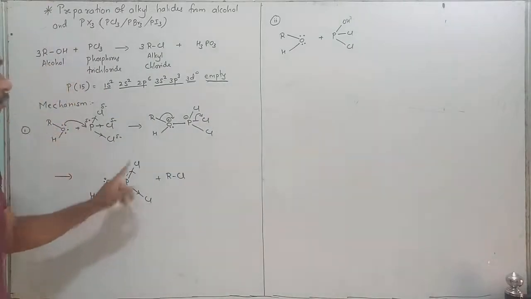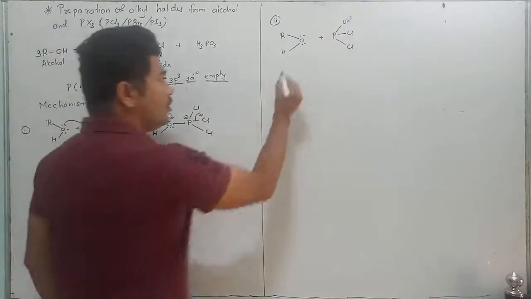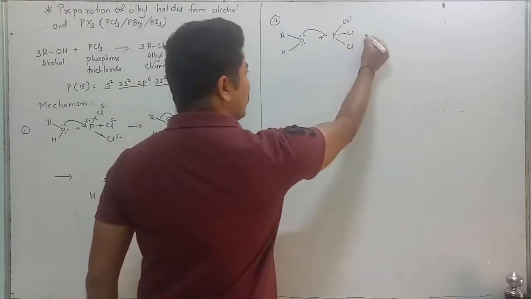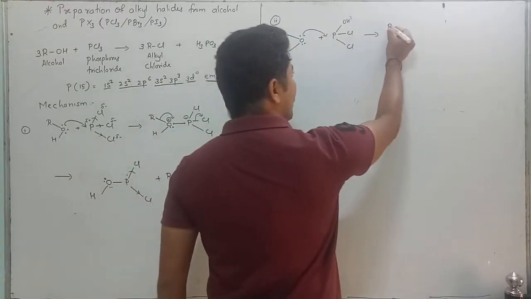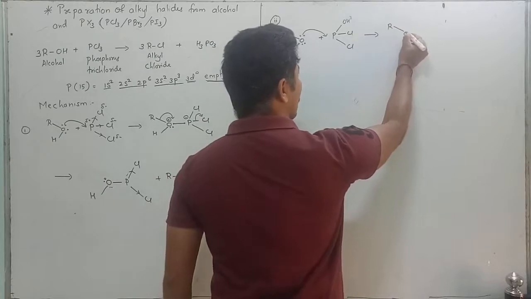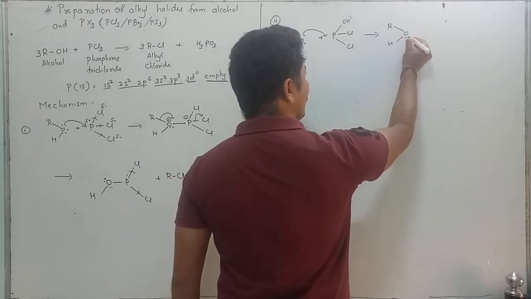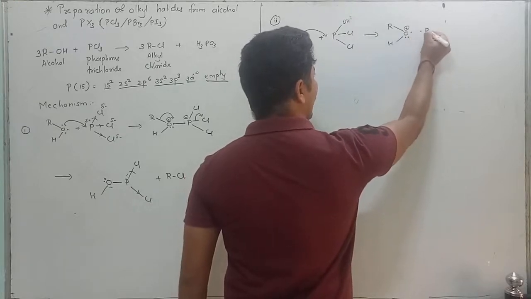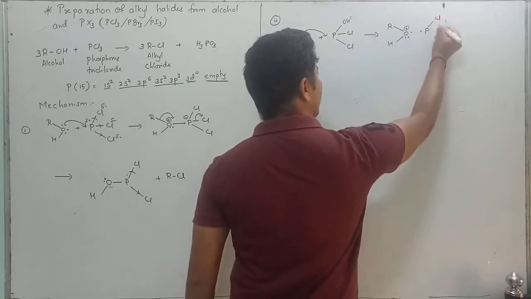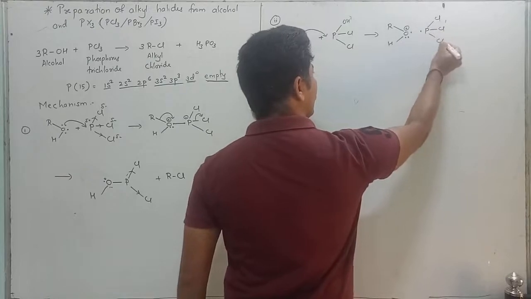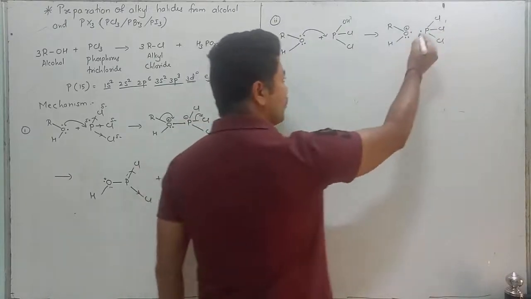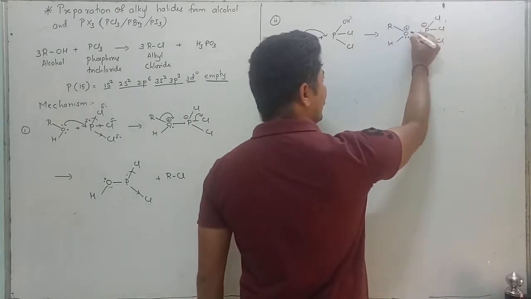Now, again the phosphorus has empty d orbital, due to which oxygen donates electron, phosphorus carries this electron, and then R, Cl similar condition, O, H. Oxygen carries a positive charge by donating one of the electron, phosphorus carries a negative charge, single bond.